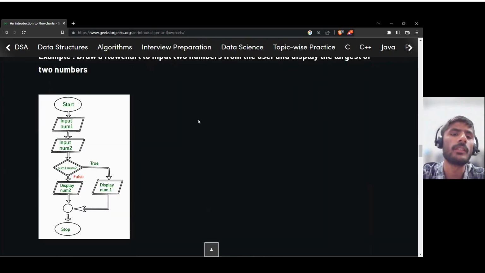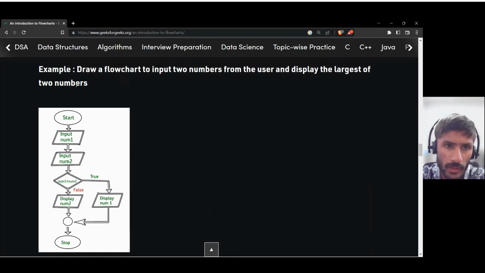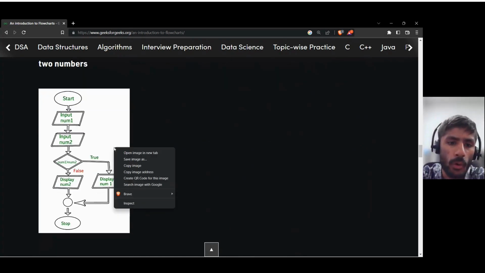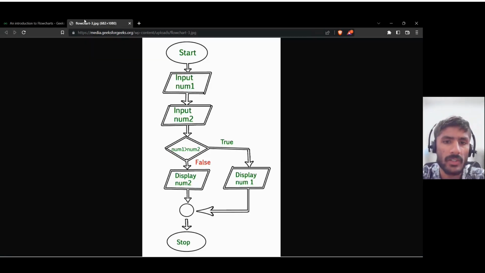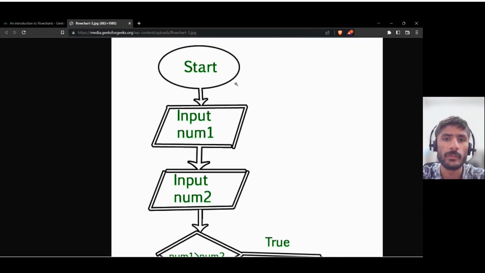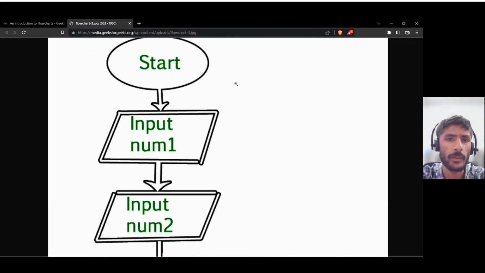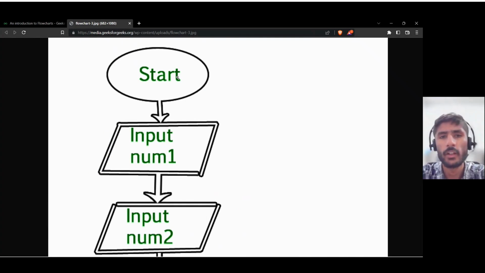Now this is the example of it. Draw a flowchart to input two numbers from the user and display the largest of the two numbers. Now we have to open this image up. Now you see it. Here we are starting. This is the starting. So here, remember what this shape is called? Terminal. So here we do start.